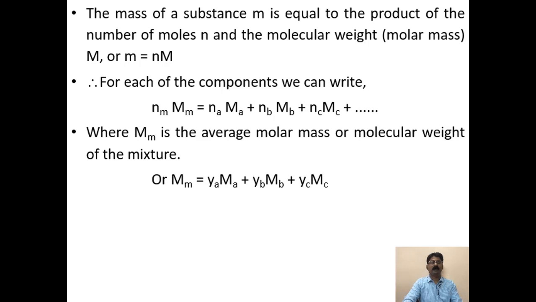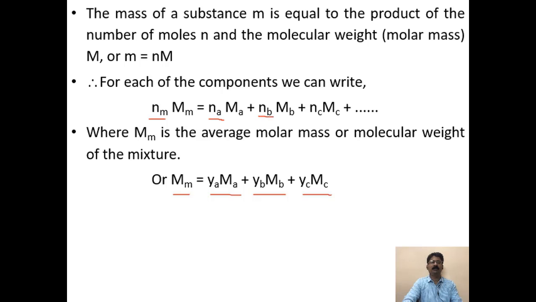So you can write the molecular weight of the mixture as Mm equal to ya into Ma plus yb into Mb plus yc into Mc. Now from where did you get the y term, which is the mole fraction? If you bring this nm to the other side, it becomes na by nm, that is the number of moles of A divided by the total number of moles of the mixture.